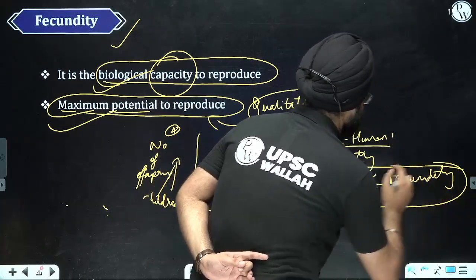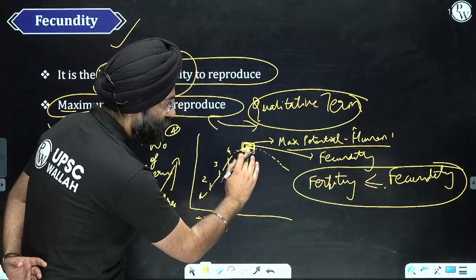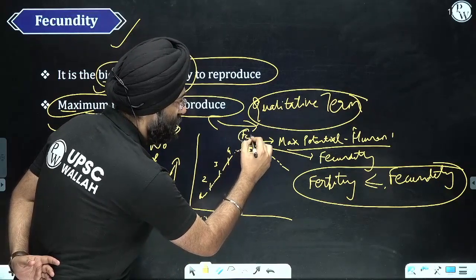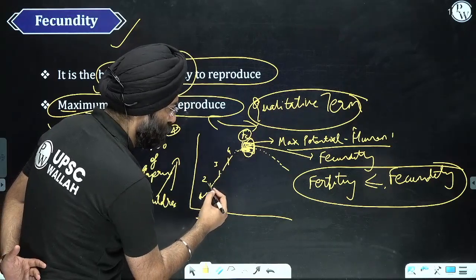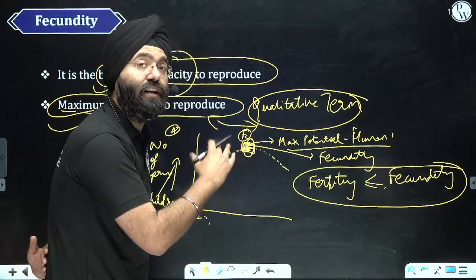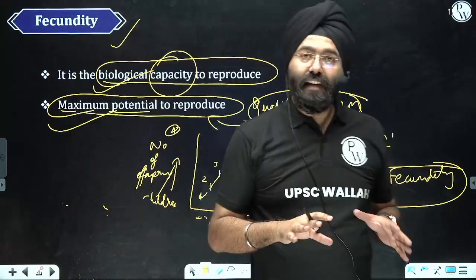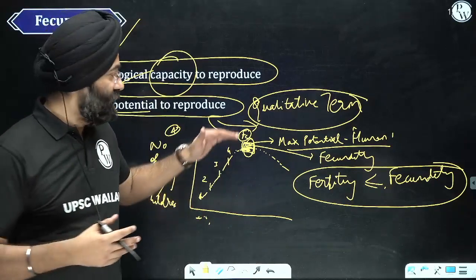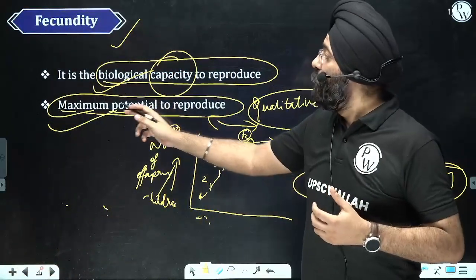Supposing we see this graph, the maximum potential is this point. So let us say FC, fecundity. Fertility over here, for example, 1 child, so less, 2, 3, 4. If it reaches the maximum, then it will be equivalent, not greater than that, right? So fertility is less than or equal to the fecundity in every case, because fecundity refers to the maximum potential